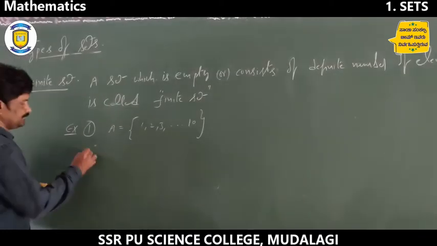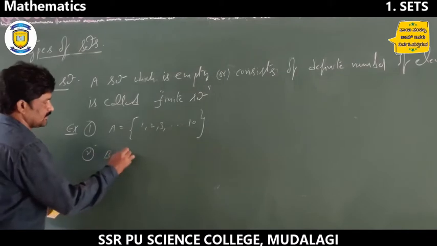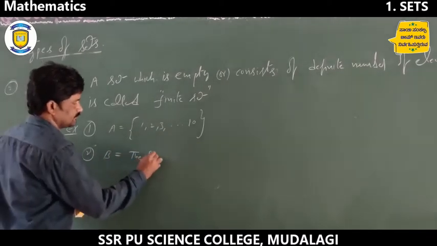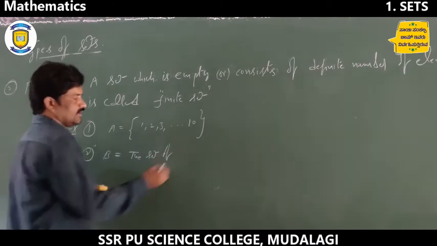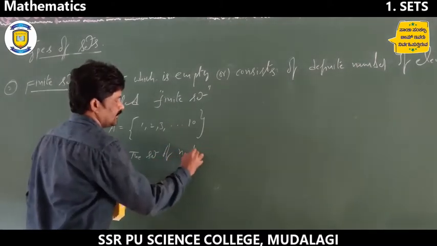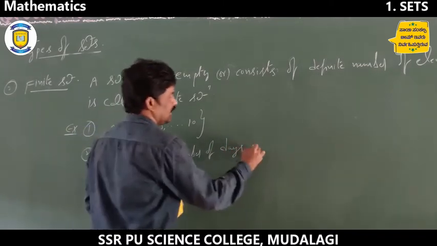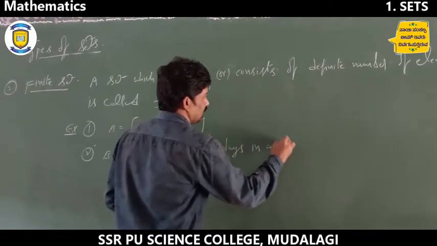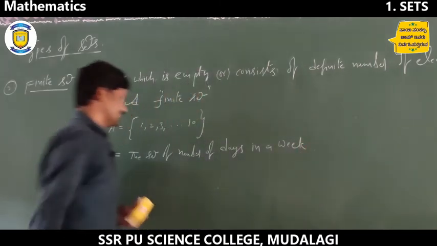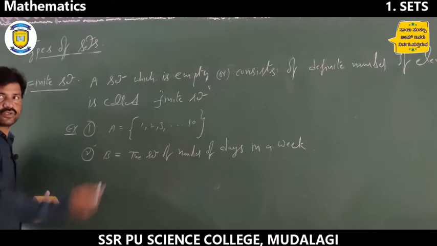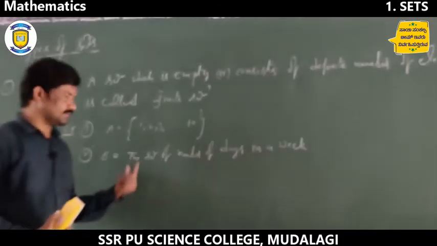At the same time, B set is the set of the number of days in a week. So this set is also a finite set.